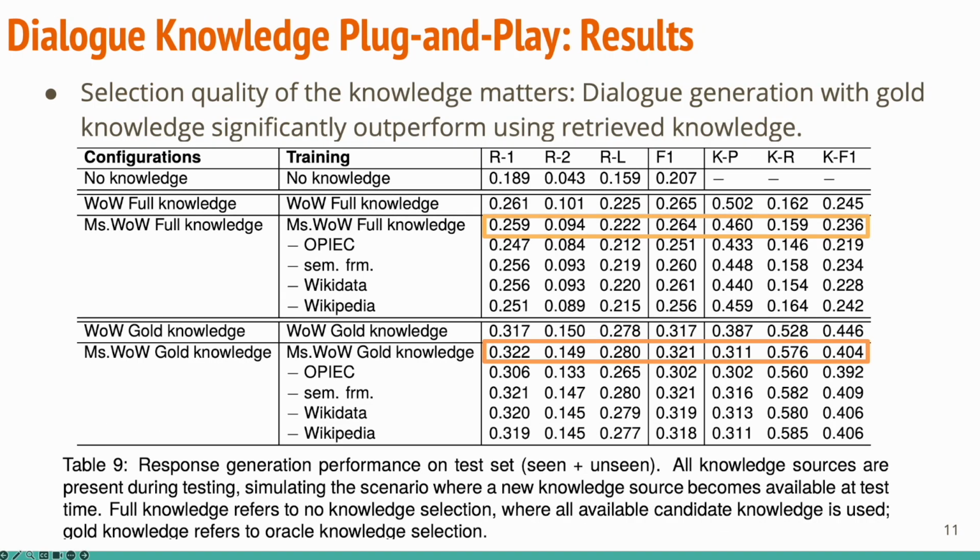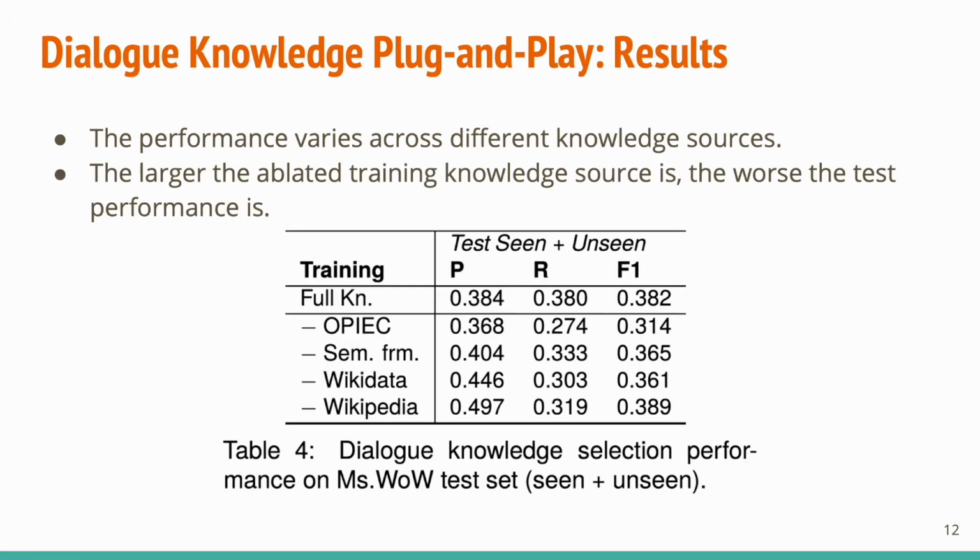Throughout the experiments, we found that the selection quality of the knowledge really matters. Dialogue generation with gold knowledge significantly outperformed using retrieved knowledge. And as Table 4 and all other tables show, the performance varies across different knowledge sources. Moreover, the larger the ablated training knowledge source is, the worse the test performance becomes.